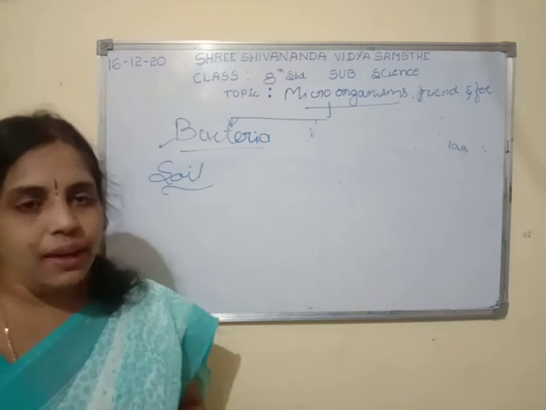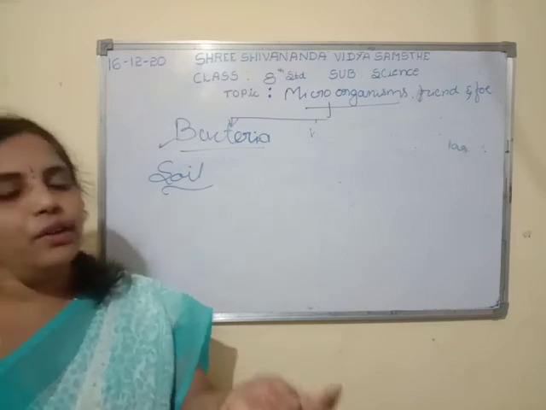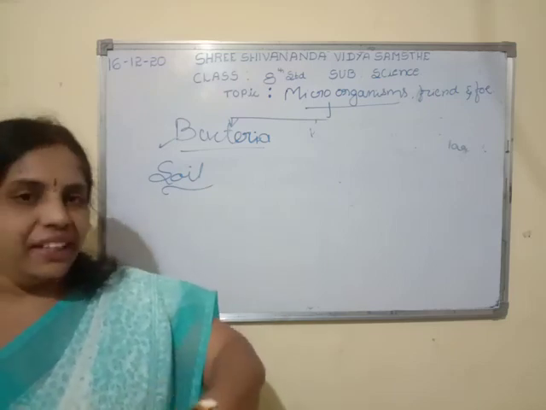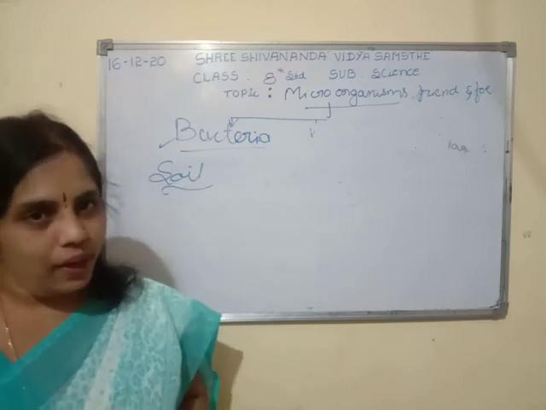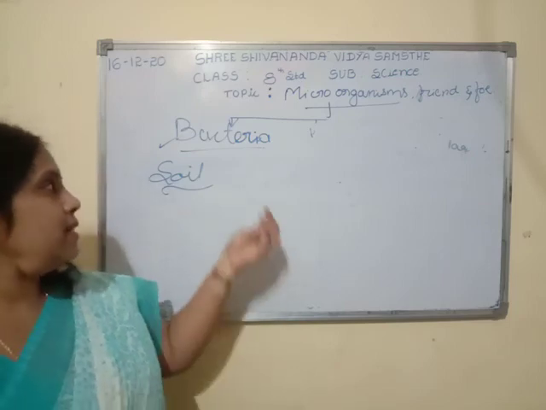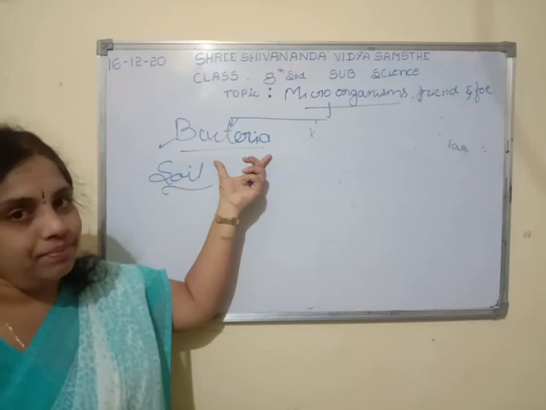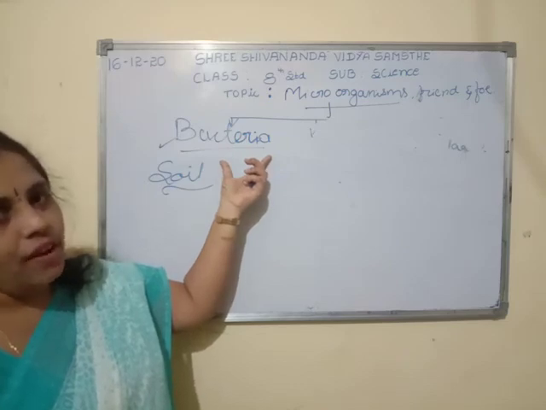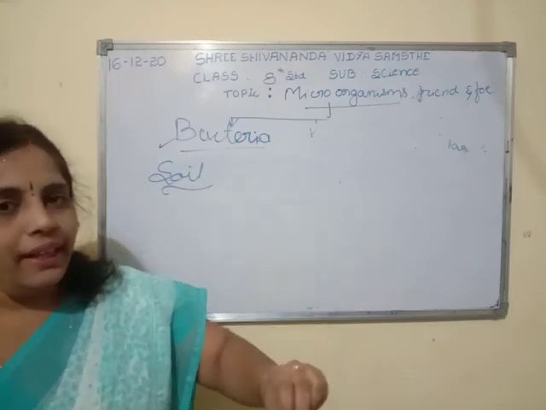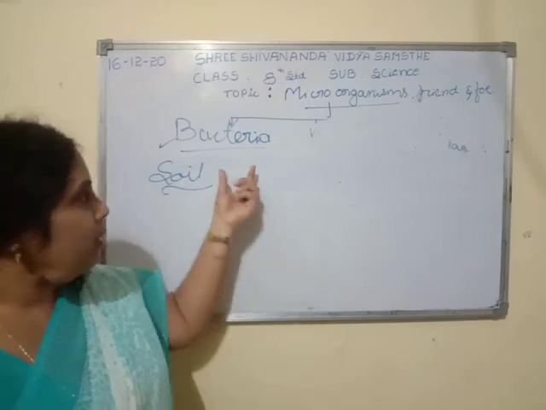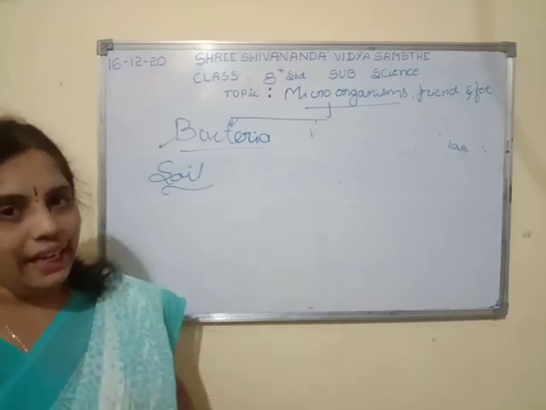Nitrogen fixation is nothing but nitrogen being converted into nitrates and nitrites. This role is done by bacteria. They are very helpful in the conversion of nitrogen into nitrates and nitrites. About this we are going to learn in later classes.